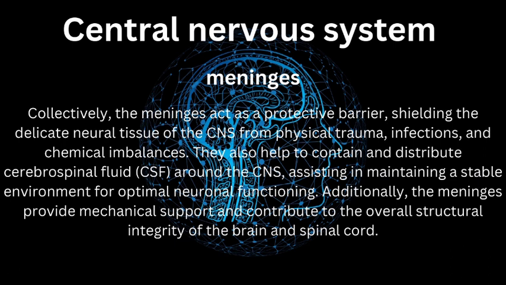Collectively, the meninges act as a protective barrier, shielding the delicate neural tissue of the CNS from physical trauma, infections, and chemical imbalances. They also help to contain and distribute cerebrospinal fluid, CSF, around the CNS, assisting in maintaining a stable environment for optimal neuronal functioning. Additionally, the meninges provide mechanical support and contribute to the overall structural integrity of the brain and spinal cord.